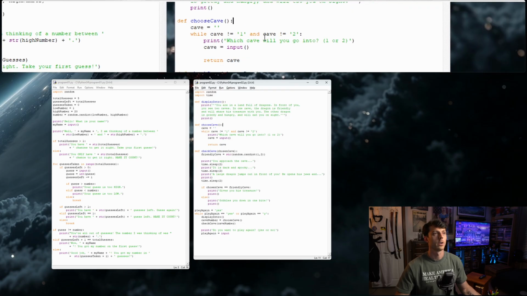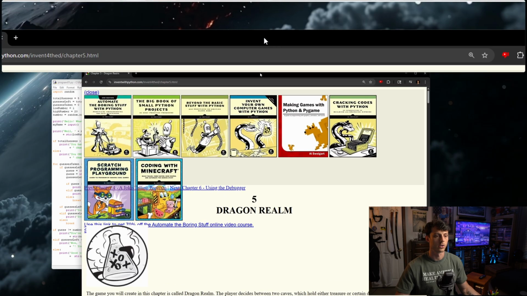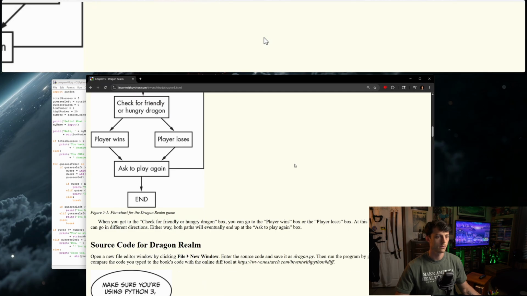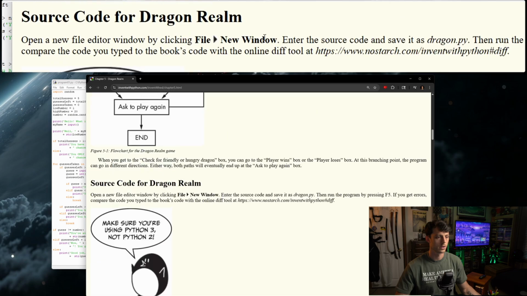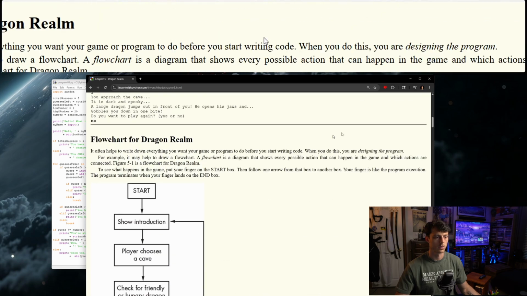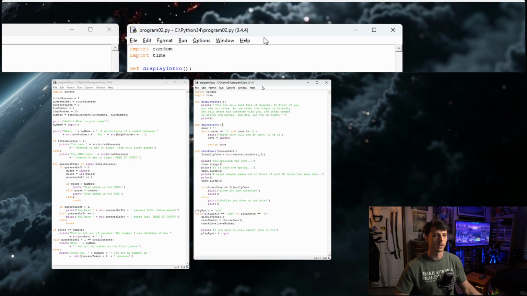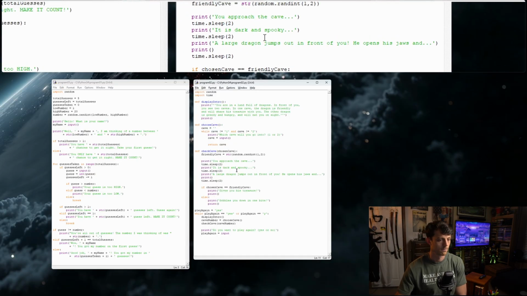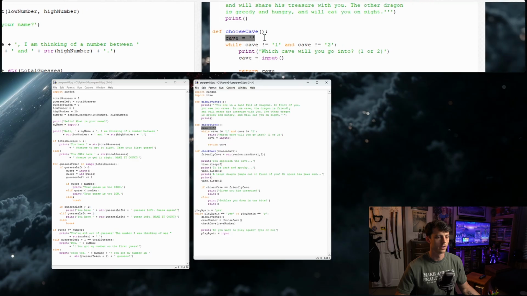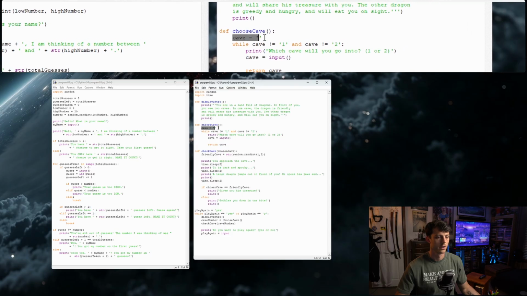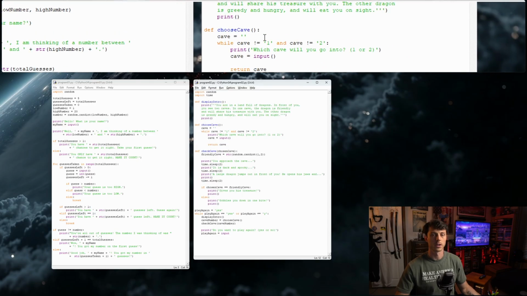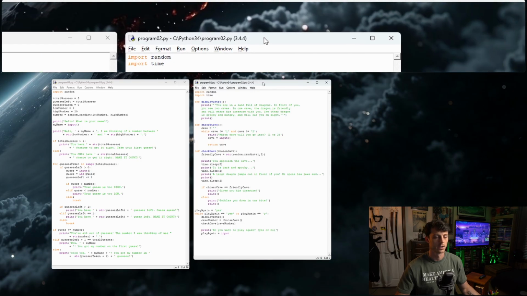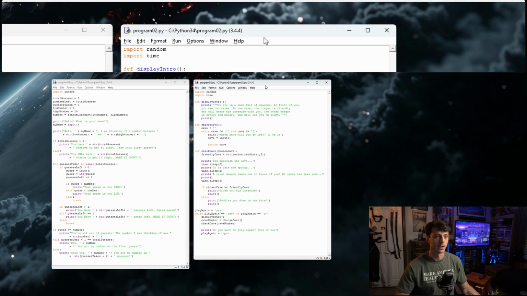So once I moved on to the next chapter here, chapter 5, Dragon Realm, in the code, we go through a flow chart. First time we're doing flow charts. It's fun. This is actually fun. I think there's some really cool stuff that we're going to look at today that I found interesting. But right here in this function for setting the cave, they're setting it to an empty string. So if I just moved on to the next chapter, I would have seen that we were working with empty strings, and I could do the null check over here. But thankfully, you guys are also watching and participating. This is fun. Thank you.